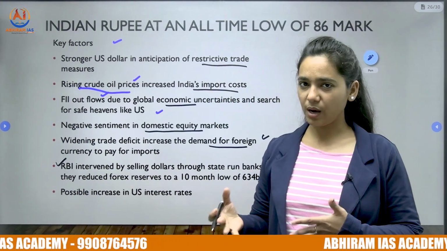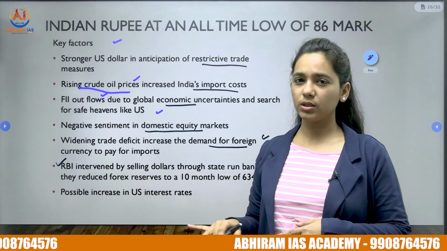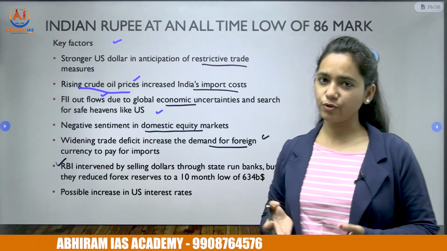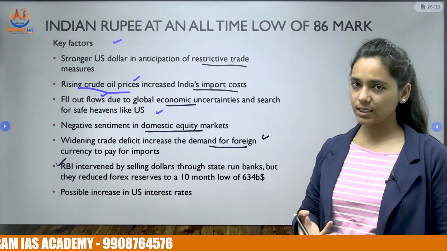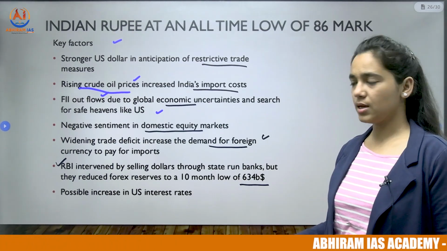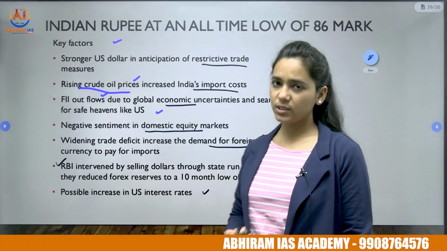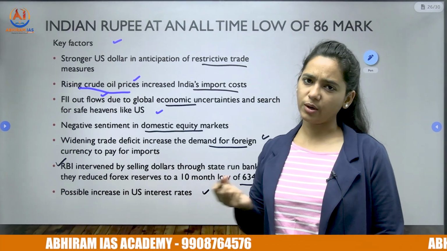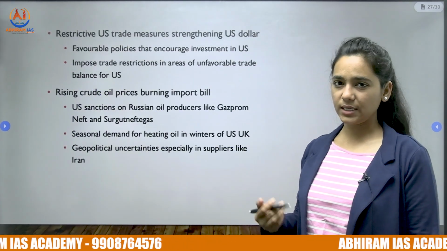It intervened in the market. It has sold some of the US dollars to stabilize the rupee to some extent, but in this process it has lost some forex reserves also. The forex reserves have come to a 10-month low, that is $634 billion, and possibly the US is going to increase the interest rates also to attract investment from abroad. So let us have a look at this in detail.